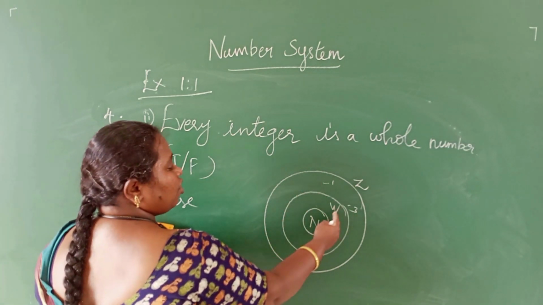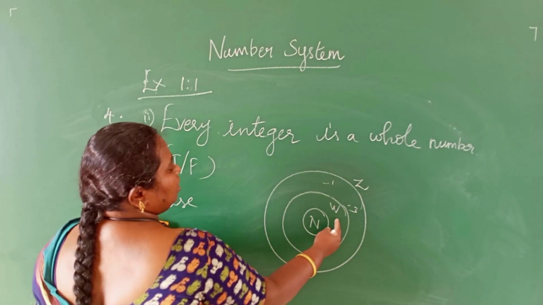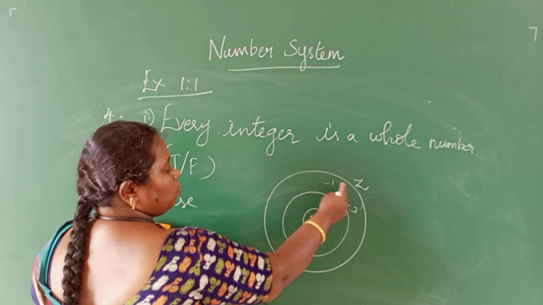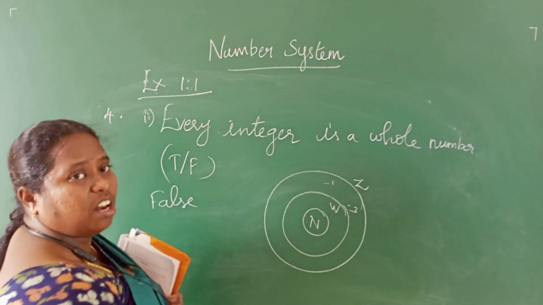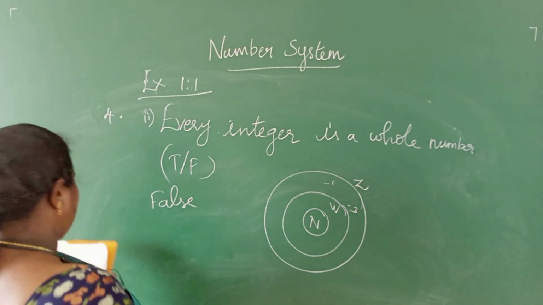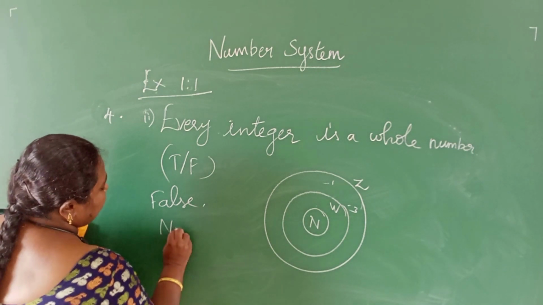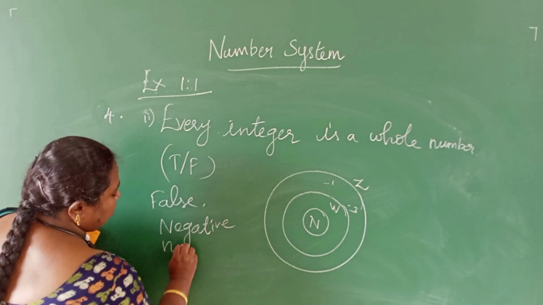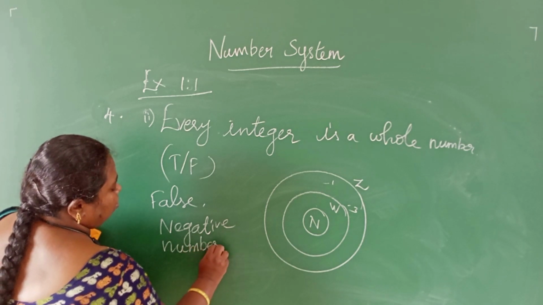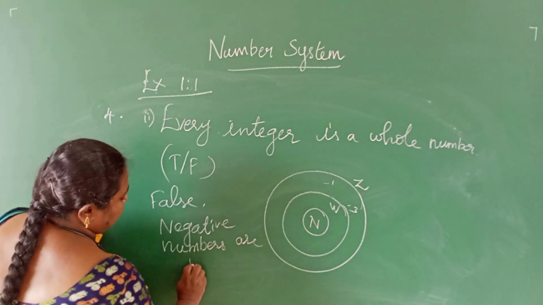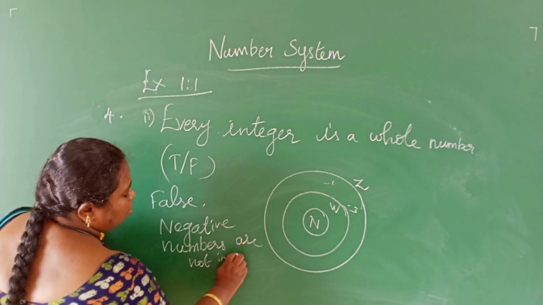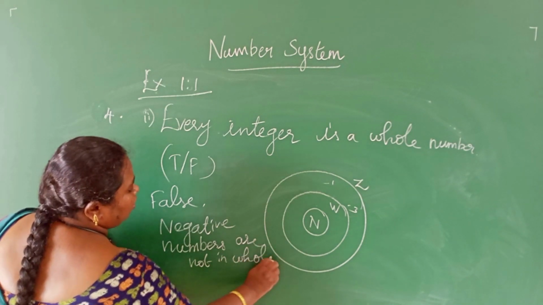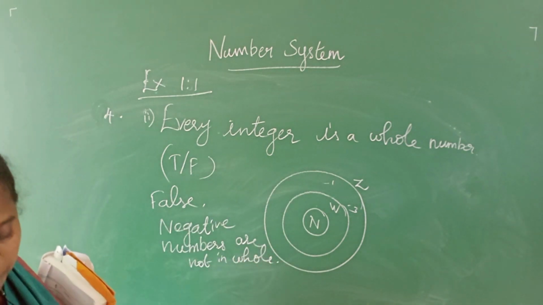Every integer is not a whole number because -1, -2, -3 and so on are not whole numbers. That means the negative numbers are not in whole numbers.